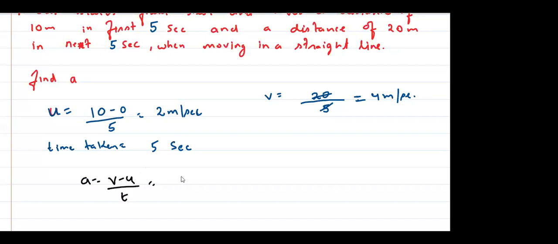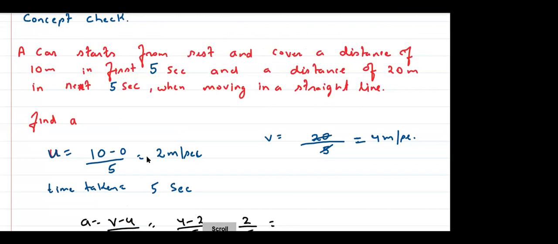So 4 minus 2 by 5. Two by 5. ठीक है, कितना हो गया? What is the answer? शिवांश, एक चीज बताओ. What is this T? T is the time जिसमें change हुआ है. हाँ या ना? Think about शिवांश. T is the time जिसमें change हुआ है. तो change किसमें हुआ है? Next 5 seconds में ना, the velocity changed in next 5 seconds ना, yes or no?